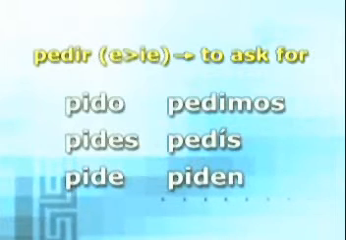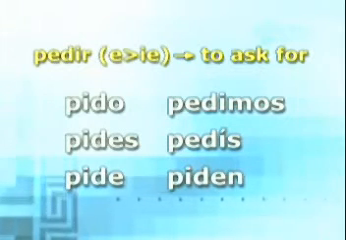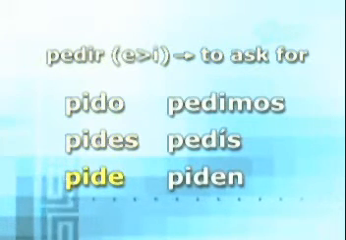Pedir, which means to ask for, follows the same conjugation pattern as servir. Pido, pides, pide, pedimos, pedís, piden. Again, the E gets changed to an I in every form except nosotros and vosotros. But the E to I family of verbs isn't without its yo form deviance.